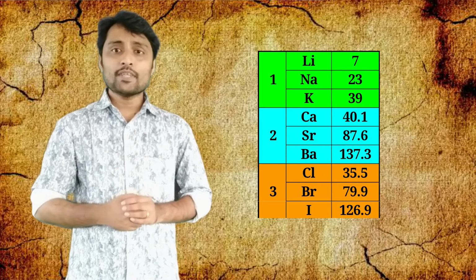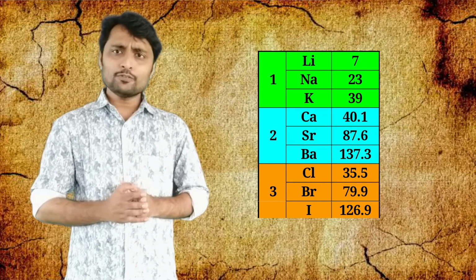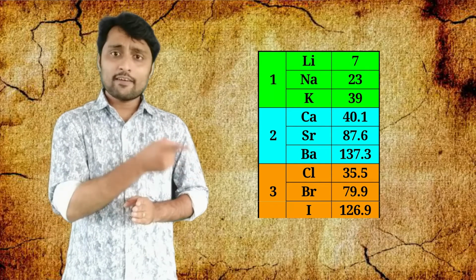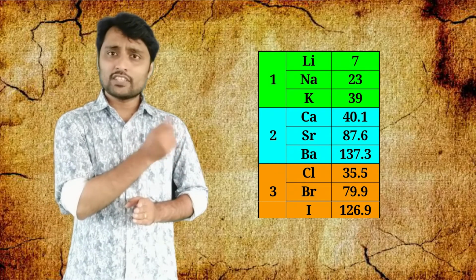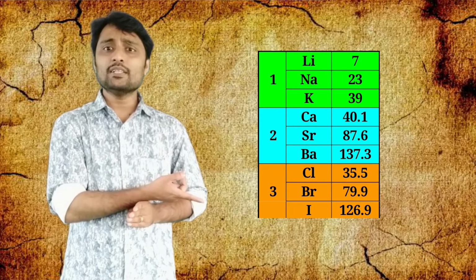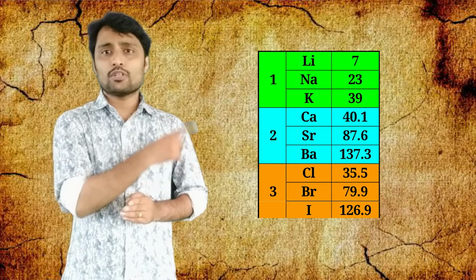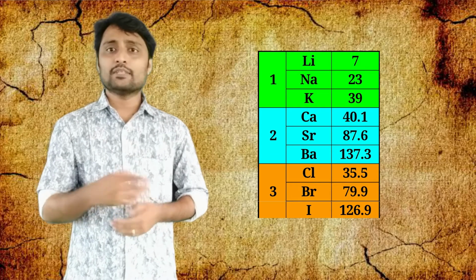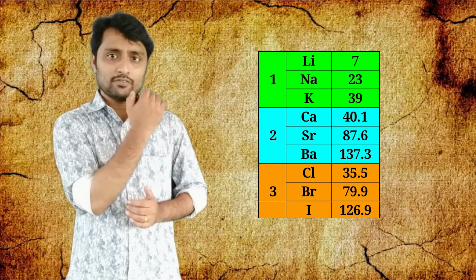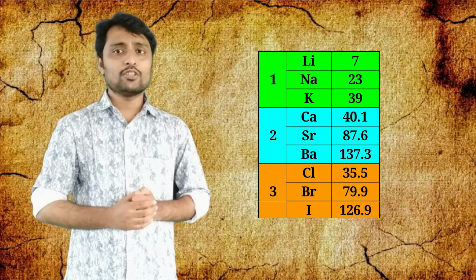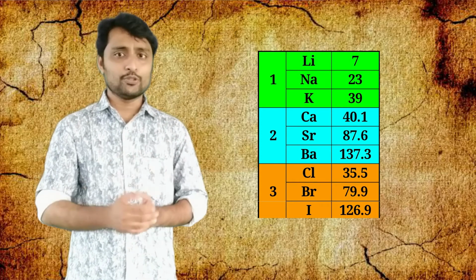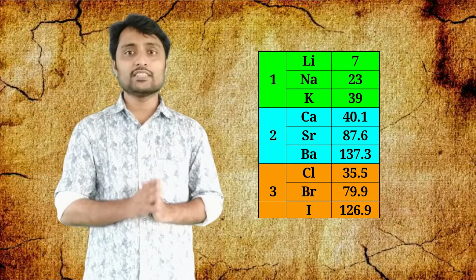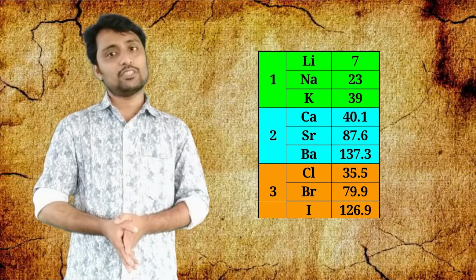That means the average atomic mass of the first and third elements gives the atomic mass of the middle element. Atomic mass of lithium plus atomic mass of potassium divided by 2 equals 23, which is the mass of sodium.